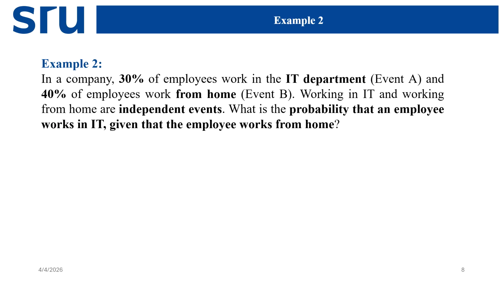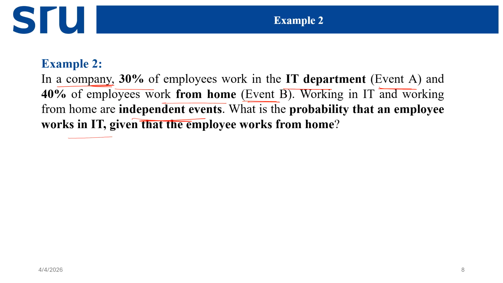Next question. In a company, 30% of the employees work in IT. This is my event A. 40% of the employees work from home. My event B. Working in IT and working from home are independent events. It's said in the question. What is the probability that an employee works in IT given that the employee works from home?